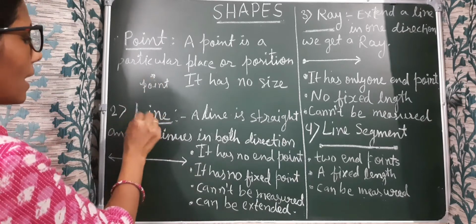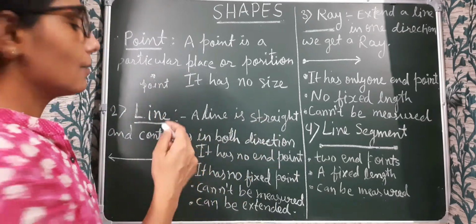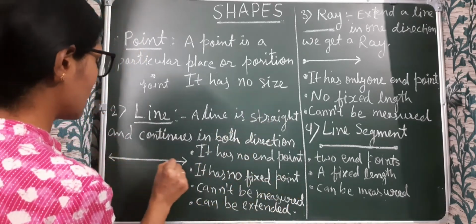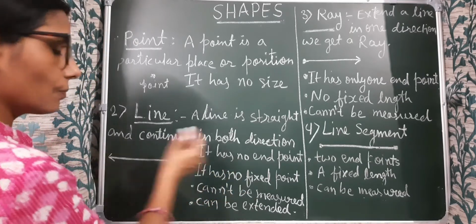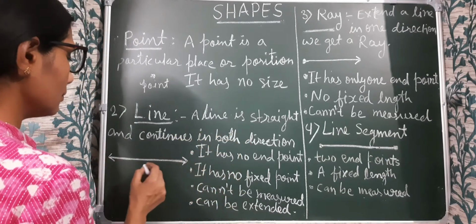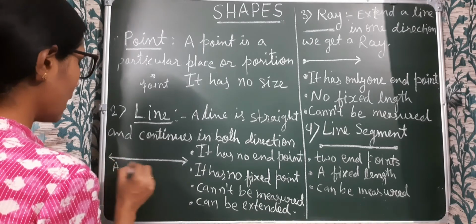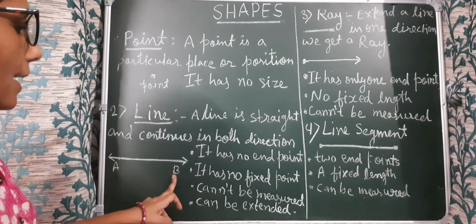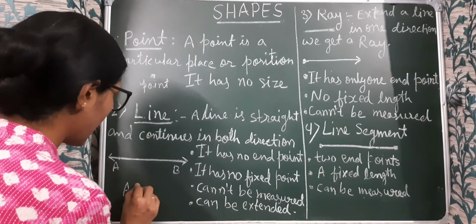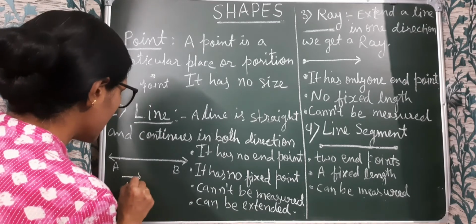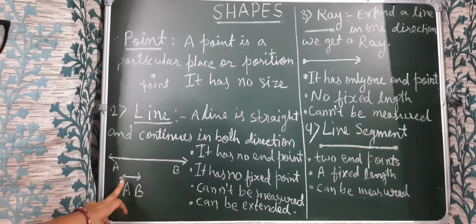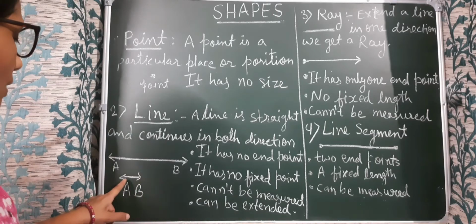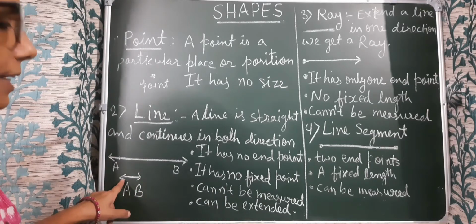And next we have line. A line is straight and continuous, and we can extend it in both directions. Suppose this is a line and we can extend it in both directions. Suppose its name is A and B. Okay. So we read it as line AB and we write line AB, and this is the symbol of a line. We can represent a line by this symbol. So when we have to write a line, we represent it by this symbol.